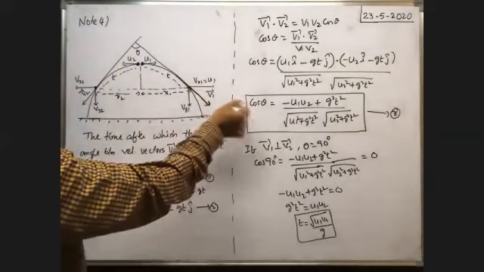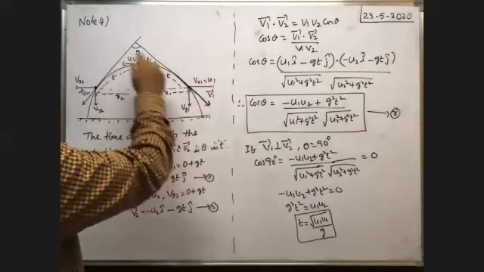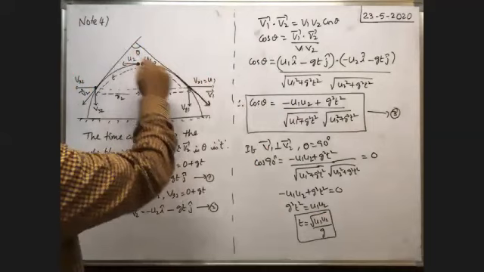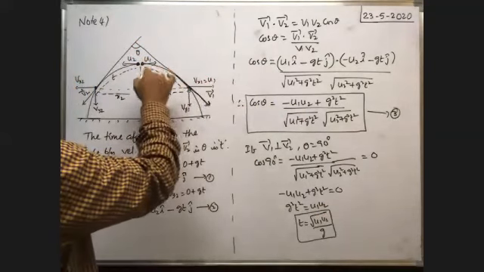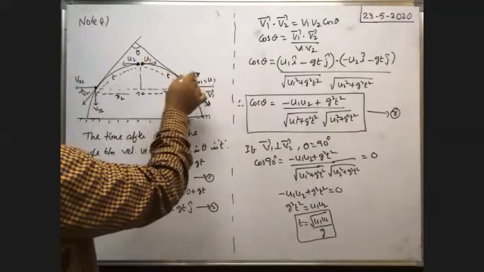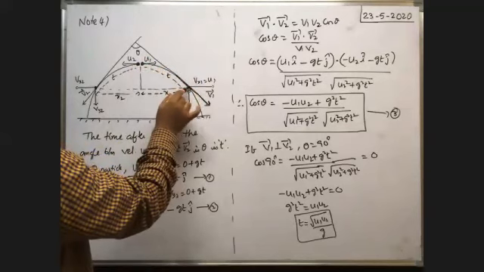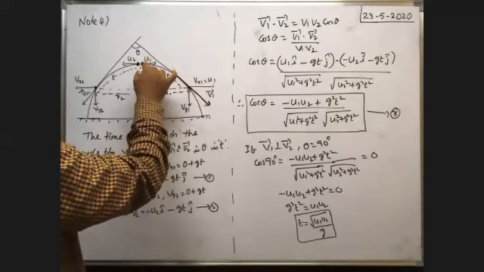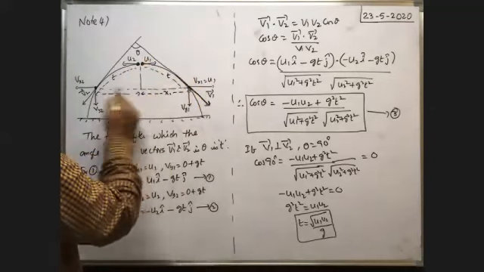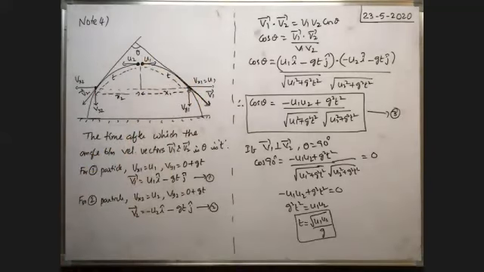From s is equal to ut plus half at square along the vertical direction, with u equal to 0 initially, the vertical distance traveled is half gt square. Here also half gt square. That's why these two particles are at the same horizontal level.